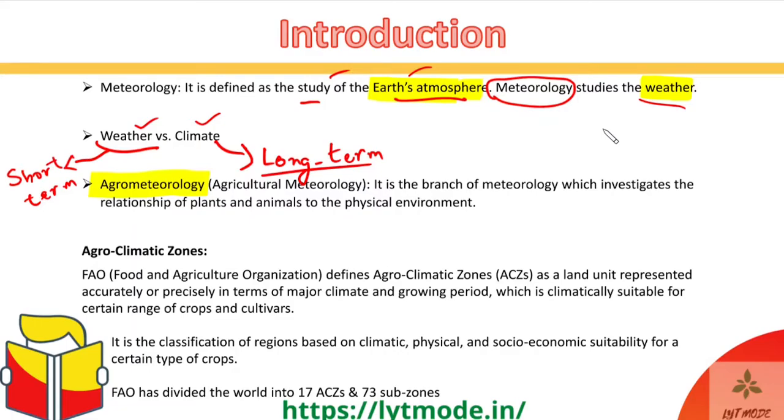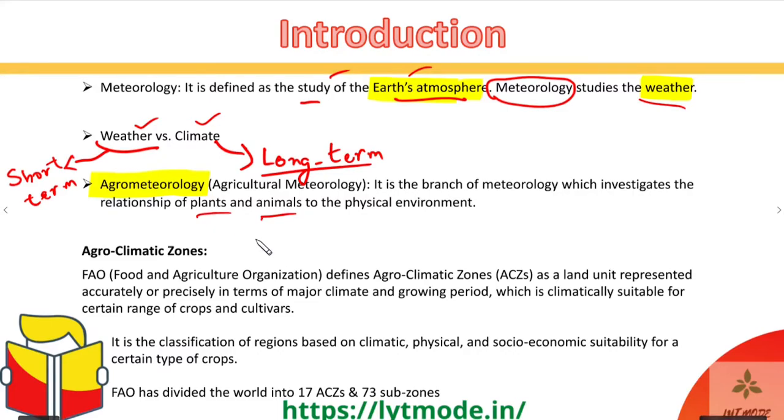So let's say if it's hot, then the transpiration in plants would start increasing, right? And at the same time, if it is cold, then only plants like coniferous trees will be able to survive. And if it is the autumn season, the plants will actually shed their leaves. So whatever happens in meteorology directly or indirectly starts impacting the living beings in the surroundings, be that animals or plants.